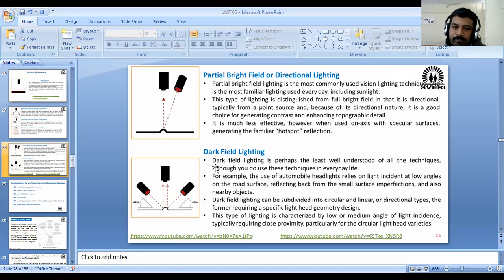Okay, and the last one is the dark field lighting. Dark field lighting is the least well understood of all techniques, although you do use this technique in everyday life. For example, the use of automobile headlights relies on light incident at a low angle on the road surface, reflecting back from small surface imperfections and also nearby objects, similar to our car. Okay, a car having two lights, it will reflect and you can see that.